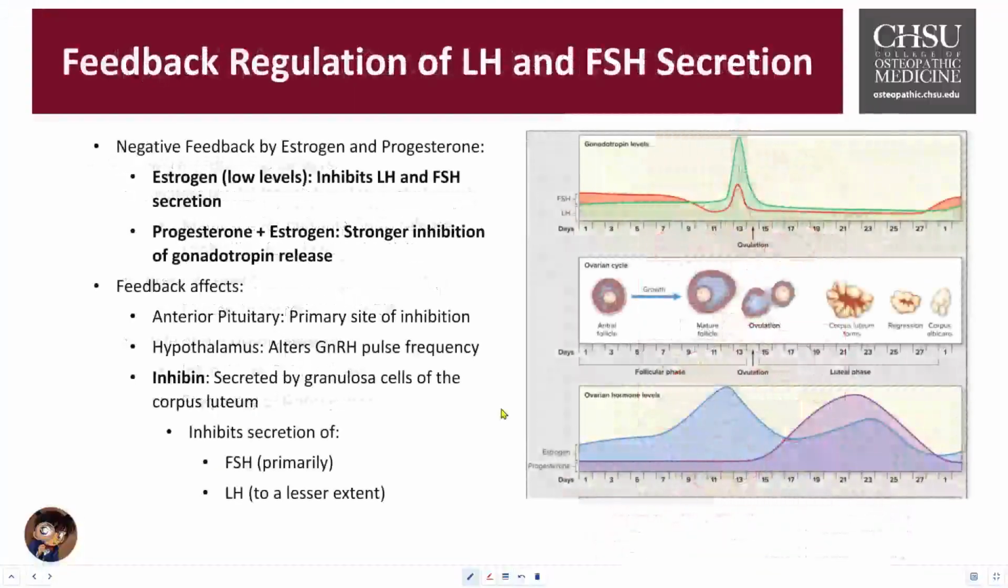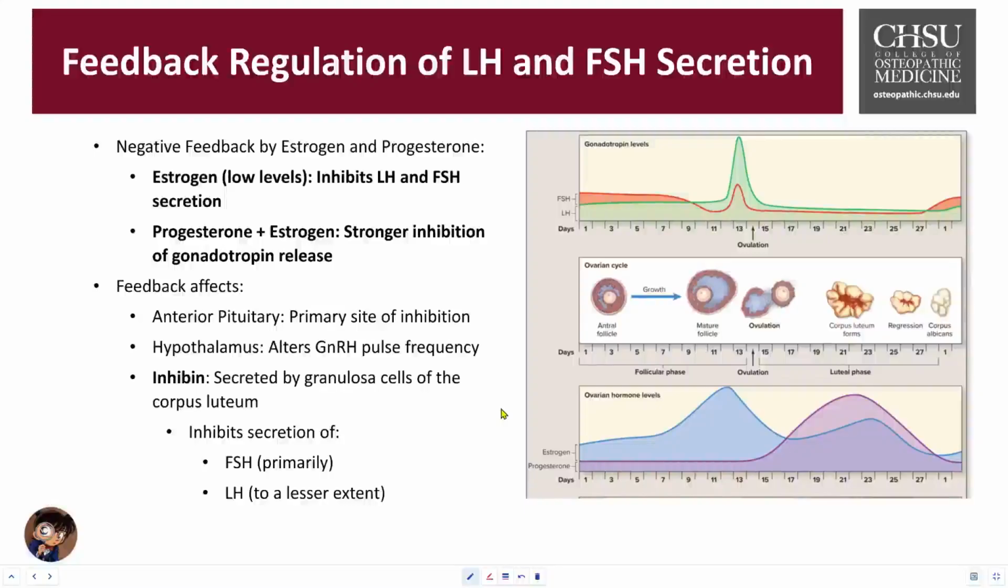The negative feedback regulation of estrogen, progesterone, and inhibin. Estrogen and progesterone feedback: estrogen levels are pretty low and it exerts its negative feedback on the hypothalamic-pituitary axis. It inhibits the secretion of LH and FSH from the anterior pituitary during the early follicular phase. Progesterone combined with estrogen together will provide a much stronger inhibition of GnRH release, particularly during that luteal phase. It prevents any kind of premature follicular development.